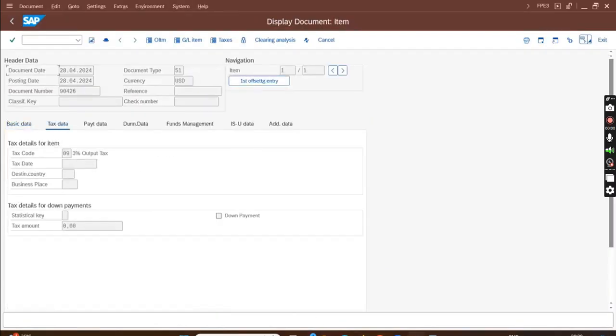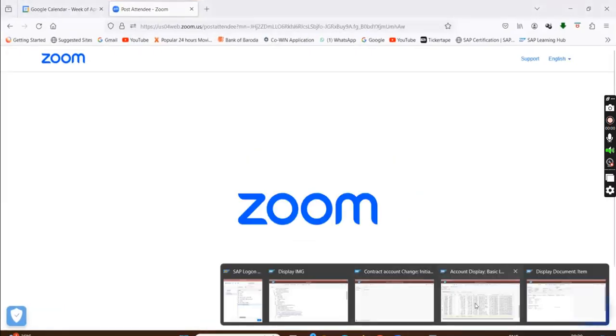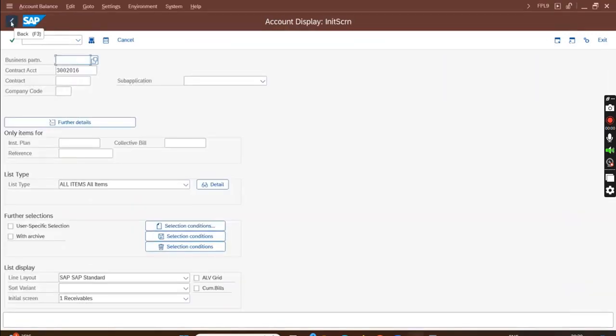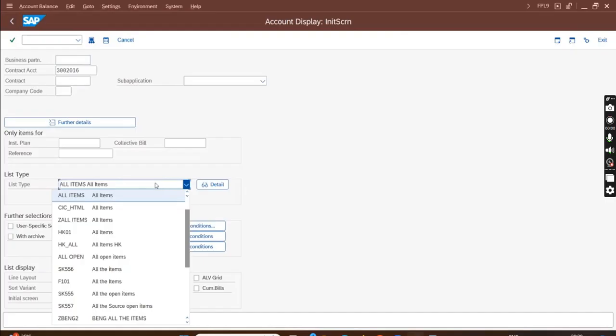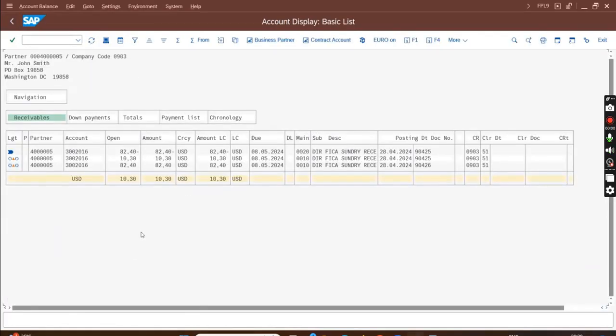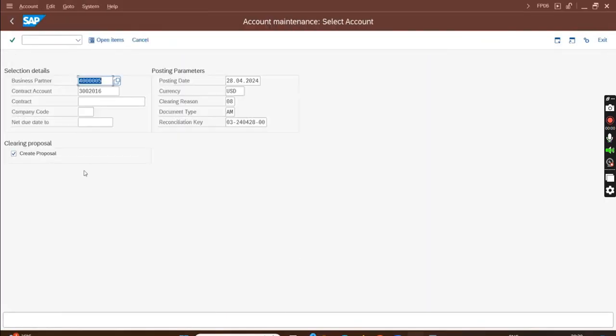Fine. Now I will choose the open items, and I can auto clear or I can do account maintenance as well. Account maintenance is easier, so let's try this. I have 3 open items. These 2 are of the same document, the debit and credit line, and this is a separate debit line. So I'll clear this one with this one, exact clearing will happen. Let's see if I get a WHT along with auto clear. Okay, so right click, account maintenance.